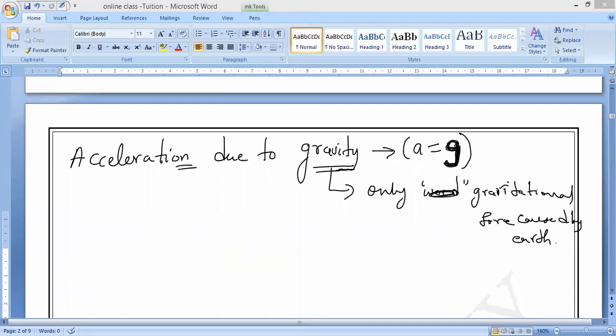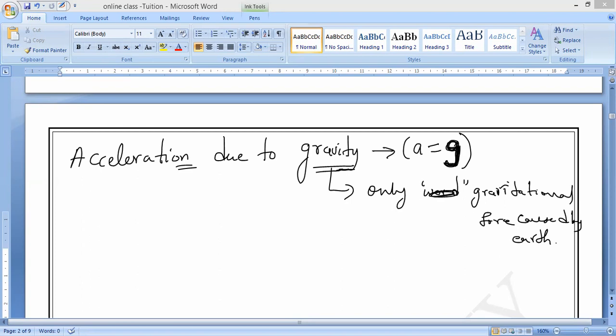Because of the gravitational force of the Earth, it is called acceleration due to gravity. What should we call it, guys? Acceleration due to gravity. Because of the Earth's gravity, the uniform acceleration is produced in a freely falling body. That is what we should call acceleration due to gravity.